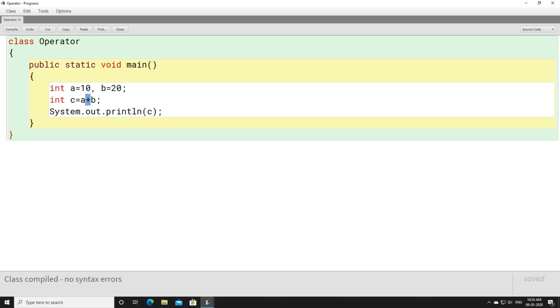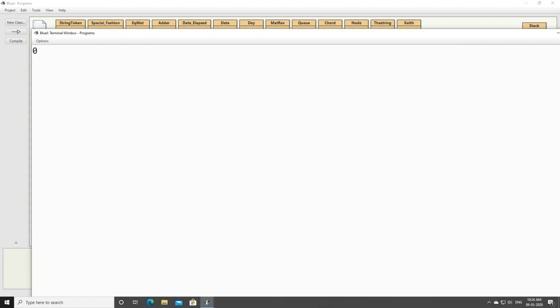Now instead of a plus b, if you write b mod a, when you divide 20 with 10, what remainder do you get? Because 10 into 2 will give you 20, the remainder will be 0. So mod is always used to get the remainder. Now let's compile the program and execute it. You can see that we are going to get 0 here.